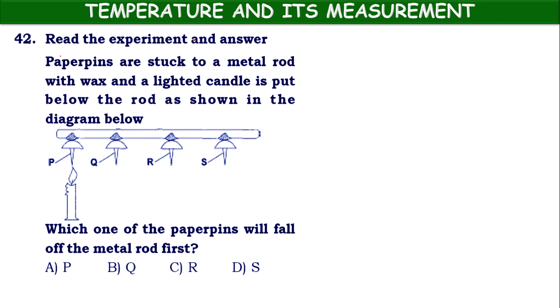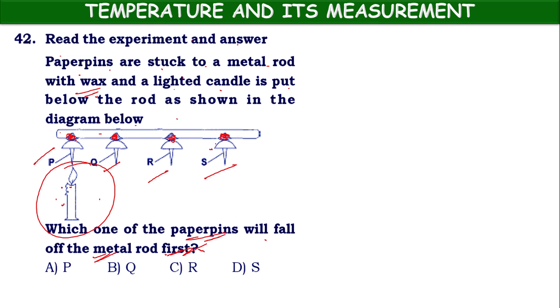Next children, read the experiment and answer. Paper pins P, Q, R, S are stuck to a metal rod with wax, and a lighted candle is put below the rod as shown in the diagram below. Which one of the paper pins will fall off the metal rod first?